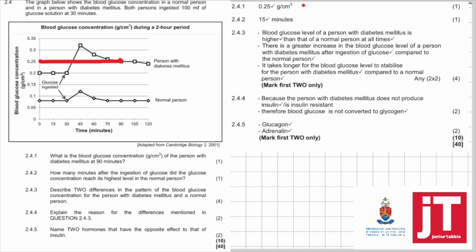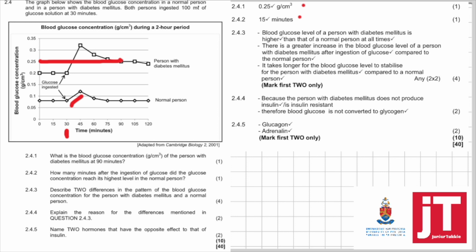2.4.2. How many minutes after ingestion of glucose did the glucose concentration reach its highest level in the normal person? So after ingestion, there it is, it reached its highest. That is 45 minus 30, 15 minutes.